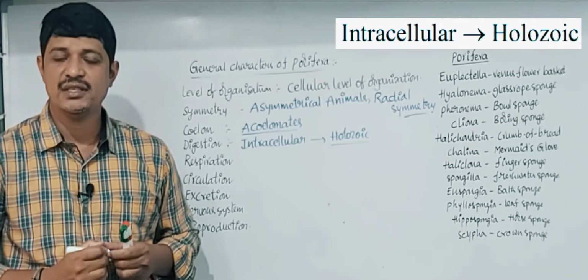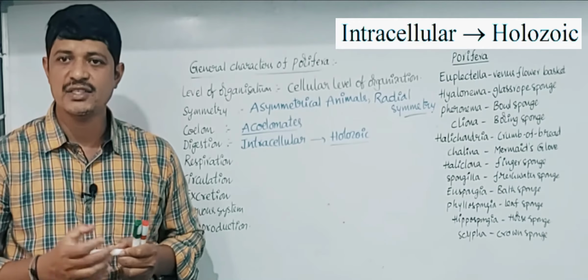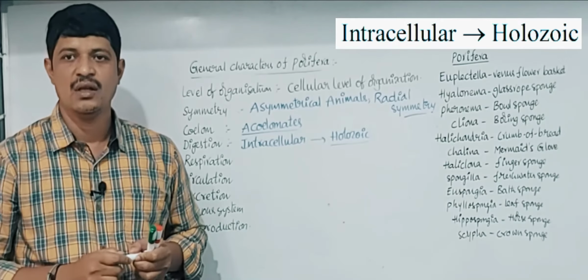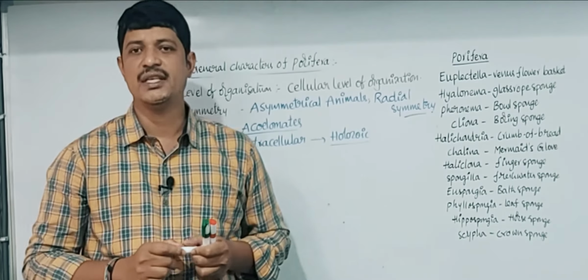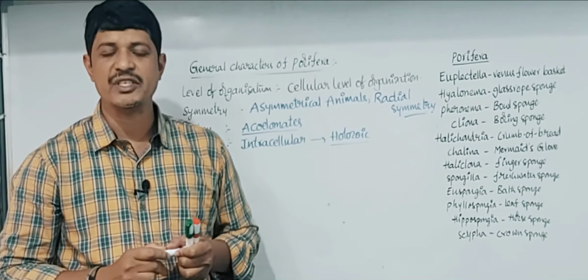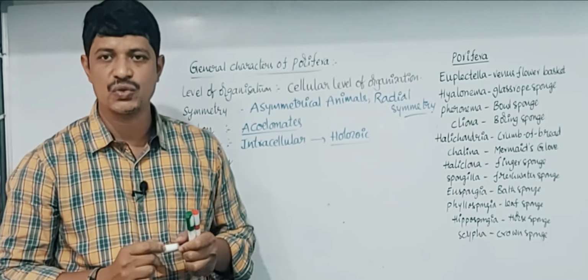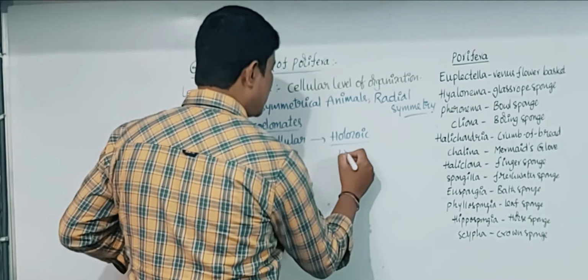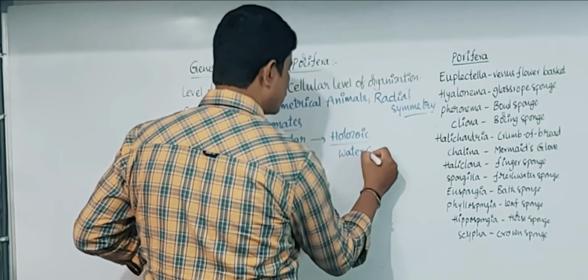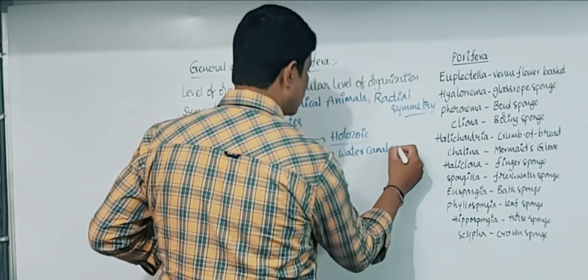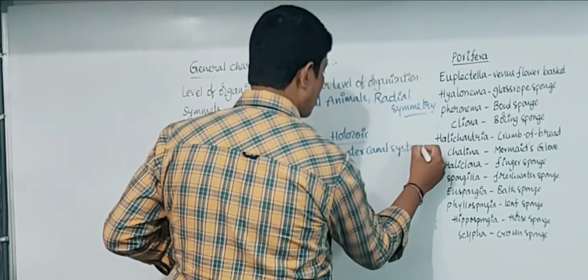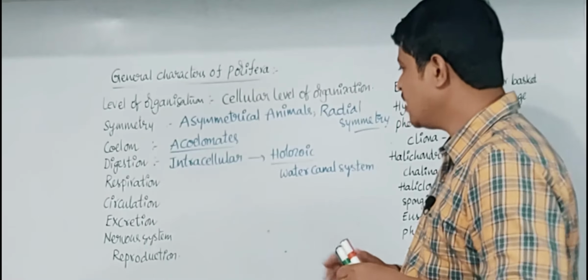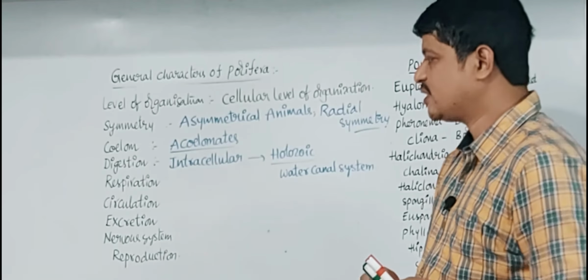In these animals there are no specialized organs to collect materials from the surrounding water. So the water canal system helps to collect the food materials from outside to inside.